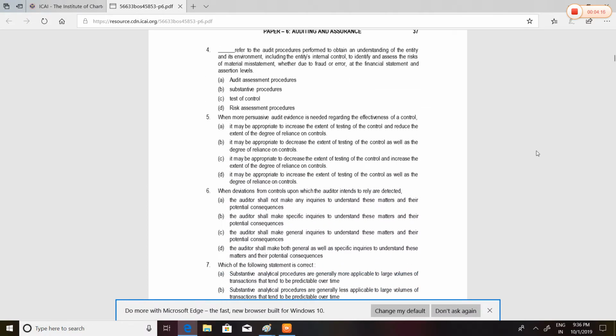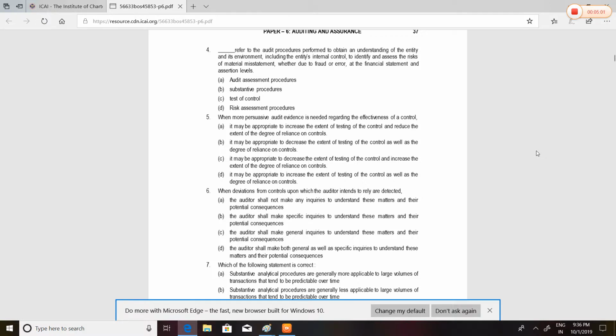Fifth, when more persuasive audit evidence is needed regarding the effectiveness of control, it may be appropriate to increase the extent of TOC and reduce the degree of reliance on controls. Why will we reduce the degree of reliance on controls? If we perform a test of controls, we have to rely on controls. We have to check whether the controls are appropriately applied or not. So option A is not the answer. It may be appropriate to decrease the extent of testing of controls as well as the degree of reliance on controls.